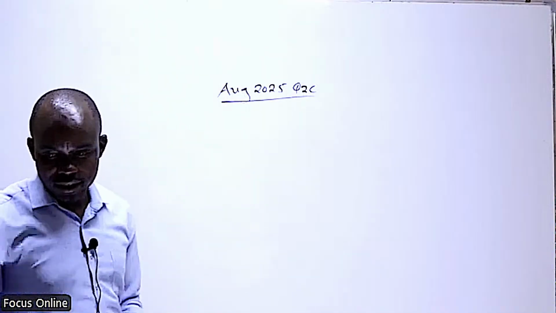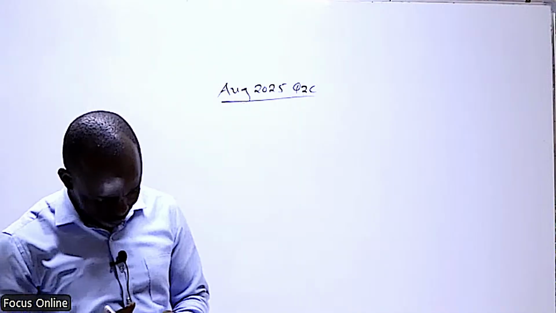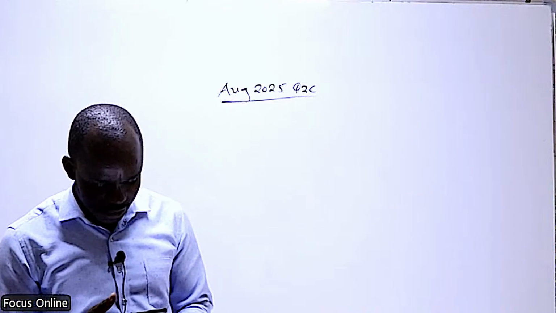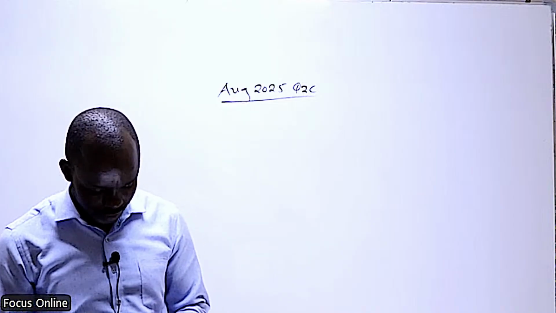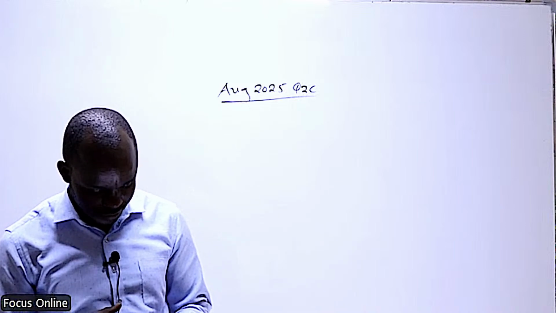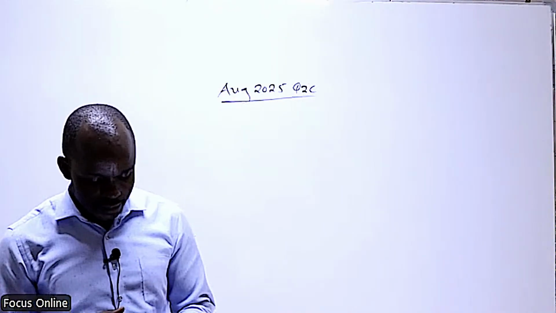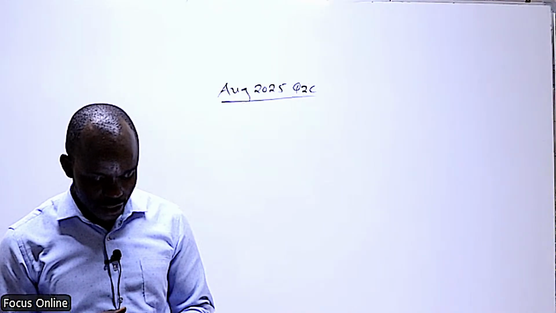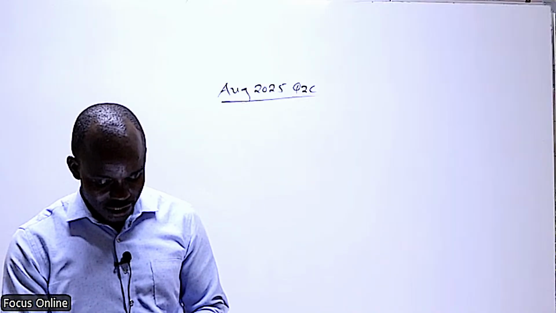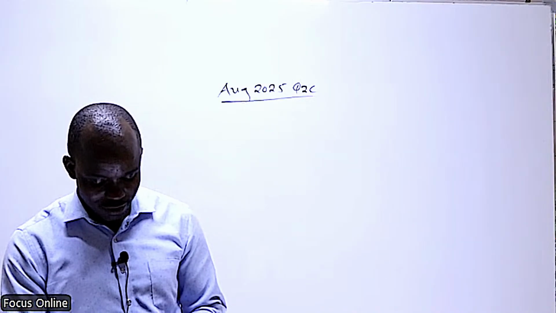The question reads, assume that you have just won a competition prize with the following options. Option A, lump sum payment of shillings 25.8 million in 5 years' time.